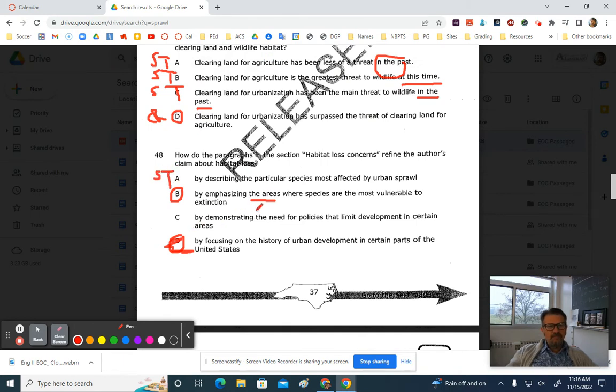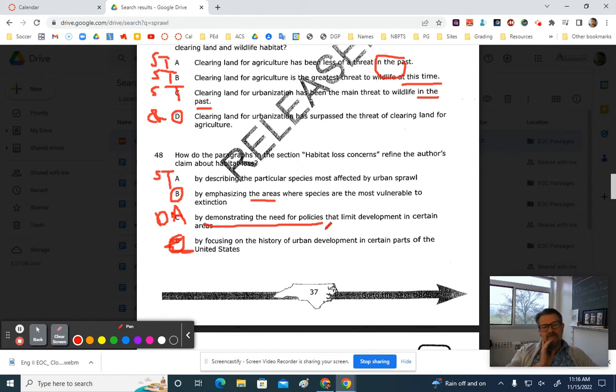Answer choice B, by demonstrating the need for policies that limit development in certain areas. I don't think that's in the text. There's no textual support for that. We would call that a dangerous assumption. The author probably wants there to be policies that would protect certain areas, but we have no textual support.